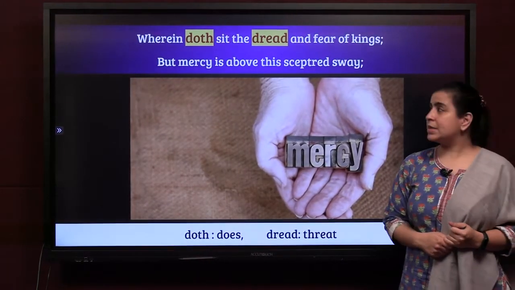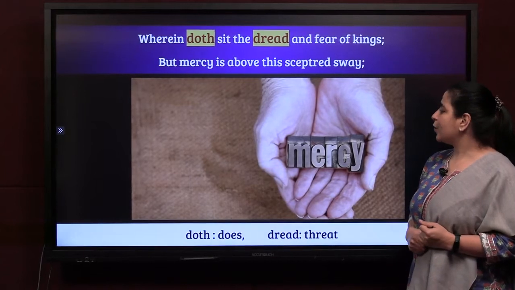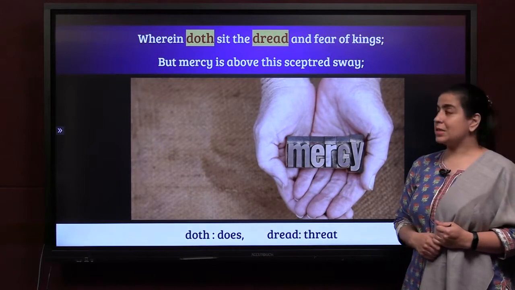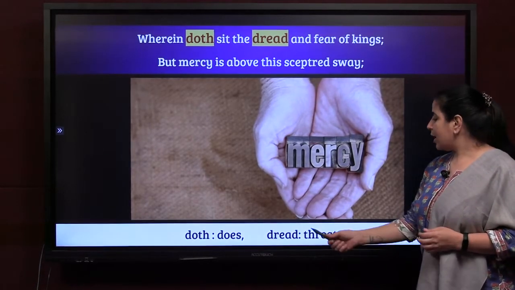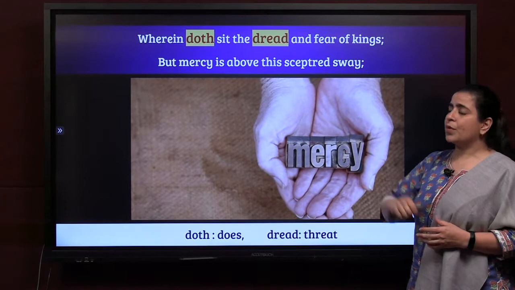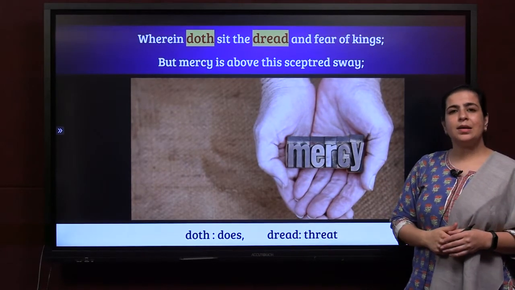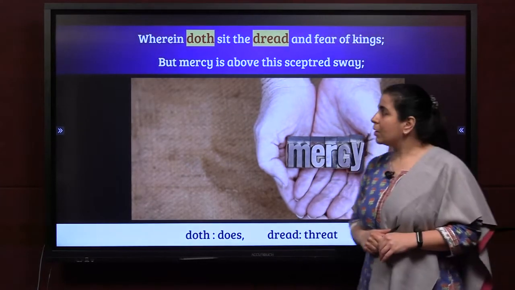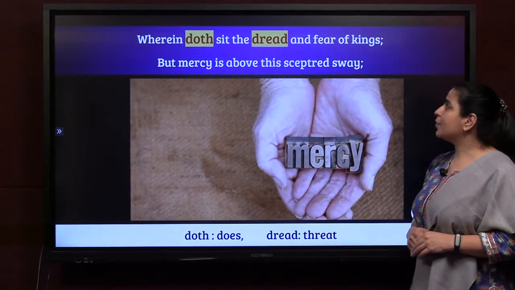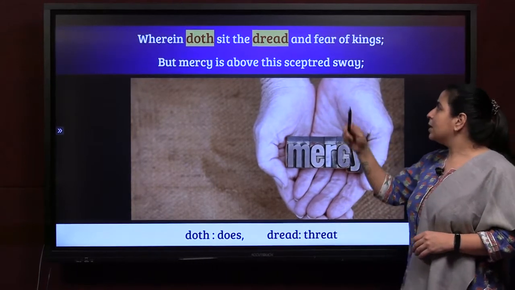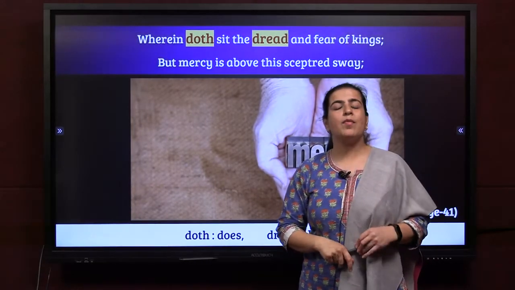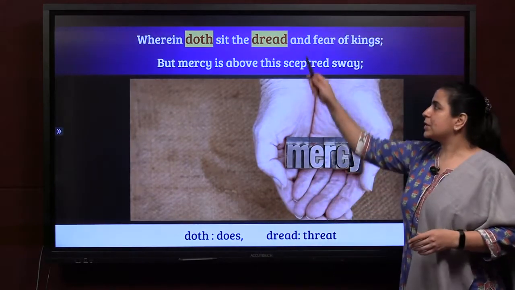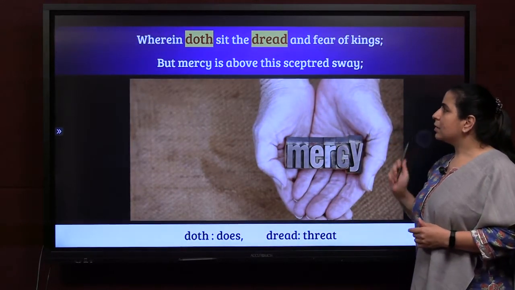Wherein doth sit the dread and fear of kings. What is doth? Doth means does. Where does the dread, that is threat, and fear of kings sit? This shows that everyone is scared of the king. They fear him. But mercy is above this scepter's sway. Mercy is above all the threat and fear. This is what these two lines tell us.